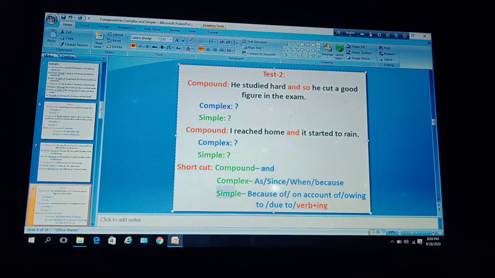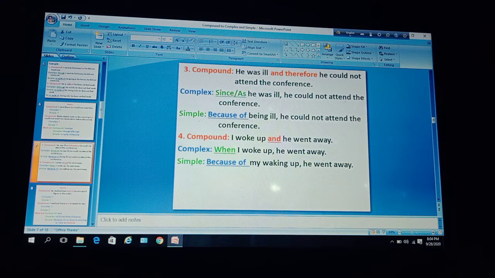To make it simple, you can use because of or on account of or owing to or due to or verb plus ing. Okay. So, dear learners, this is a compound sentence with and. You can get and, so, and therefore, for only and. Okay.